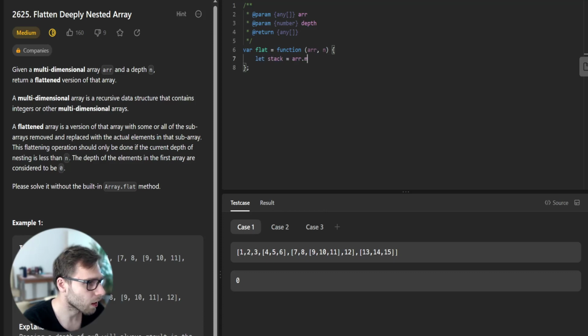Let stack be array map item with item and n.